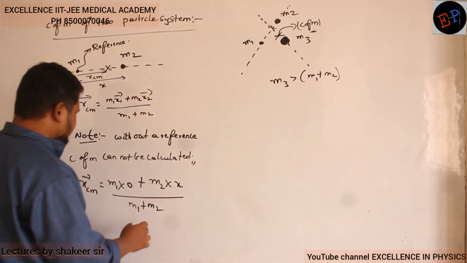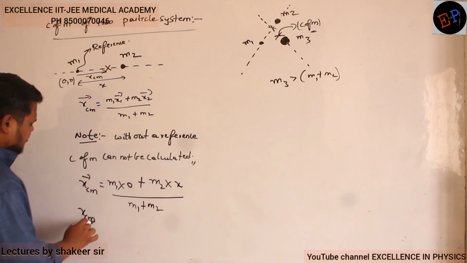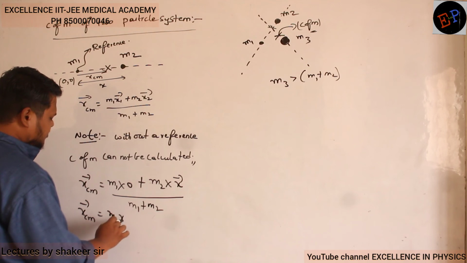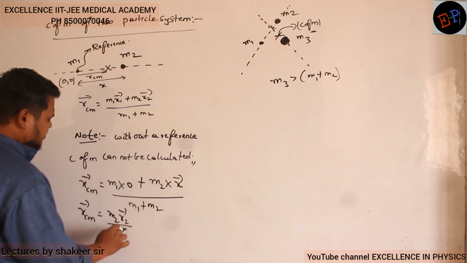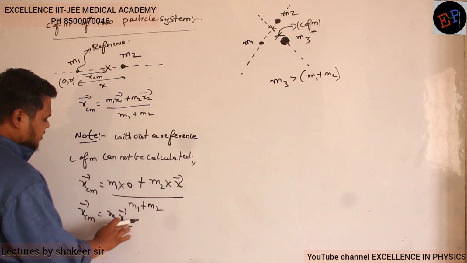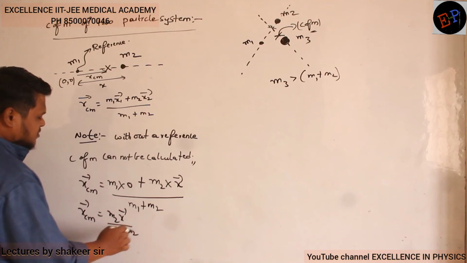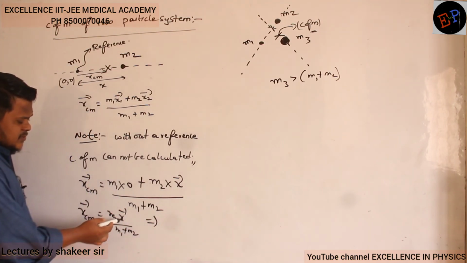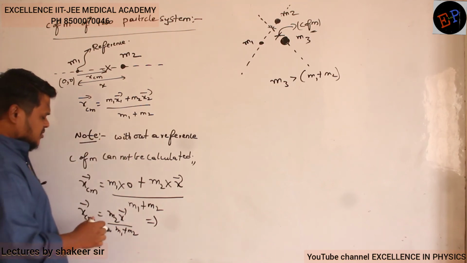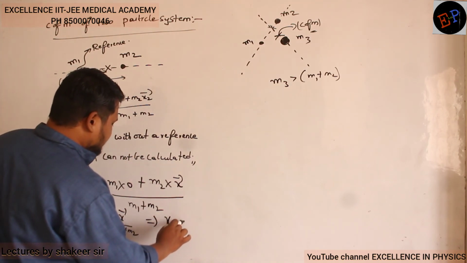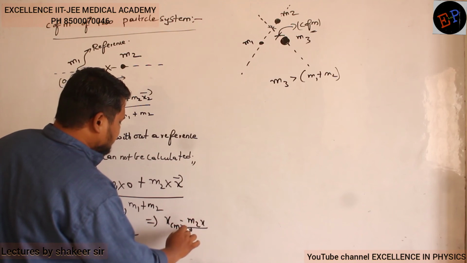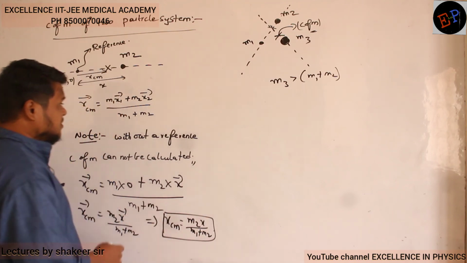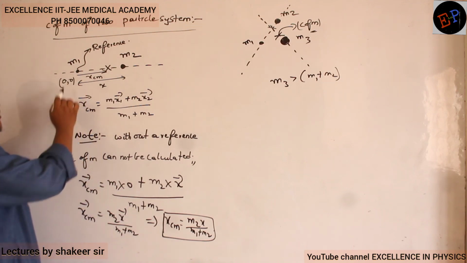So therefore what is the equation I got? x center of mass dash is equal to m2 x dash divided by m1 plus m2. Understood? Or if you want to write in the form of scalars, this x value is plus x only, because it is present towards positive x axis. So x center of mass is equal to m2x divided by m1 plus m2. So this is the position of center of mass from this reference which I have taken.